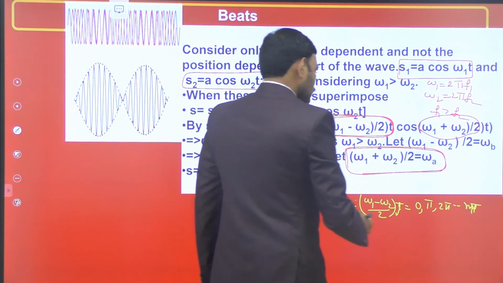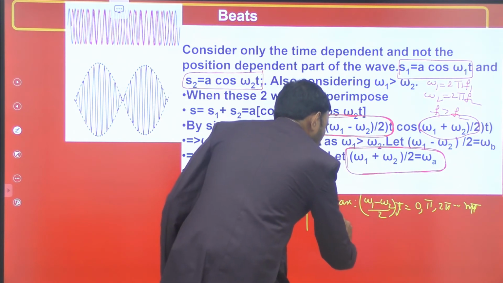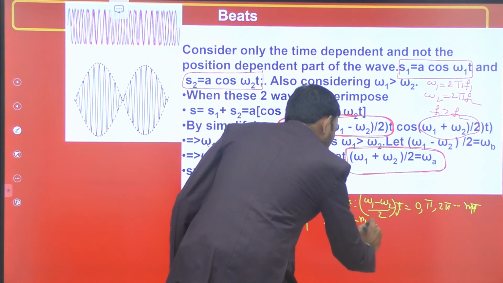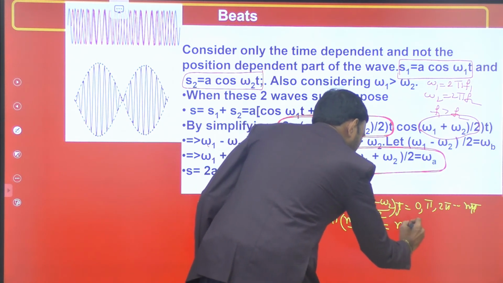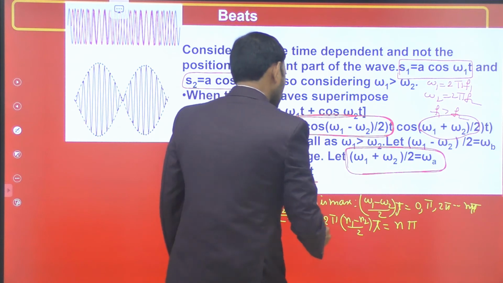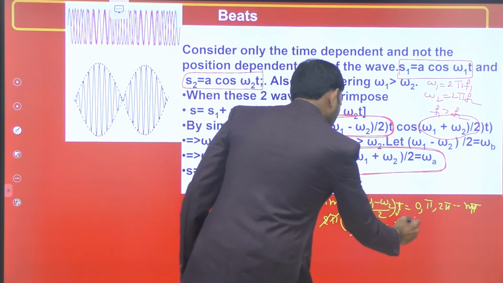So (omega 1 minus omega 2) by 2 is 2 pi into (n1 minus n2) by 2, into t is equal to n pi. Okay, understand? Then 2 gets cancelled here, pi also gets cancelled.